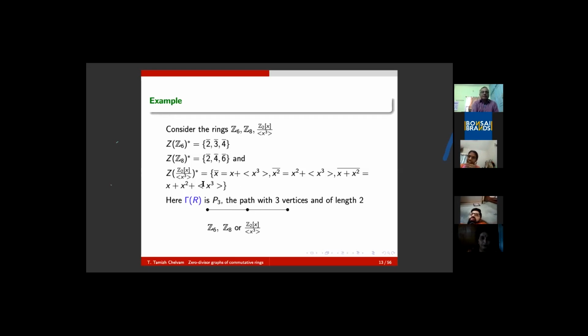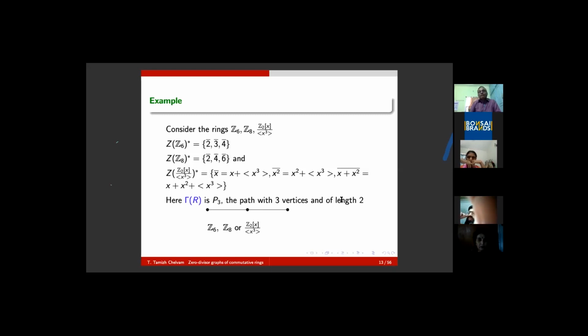Okay. In the case of Z2[x]/(x cube), the elements are x bar, x square bar, and x plus x square bar. Already we have noticed that x into x square is x cube, which is 0. X square into x plus x square: the first factor is x cube, the second factor is x power 4. All the elements are in the ideal, therefore this is 0.